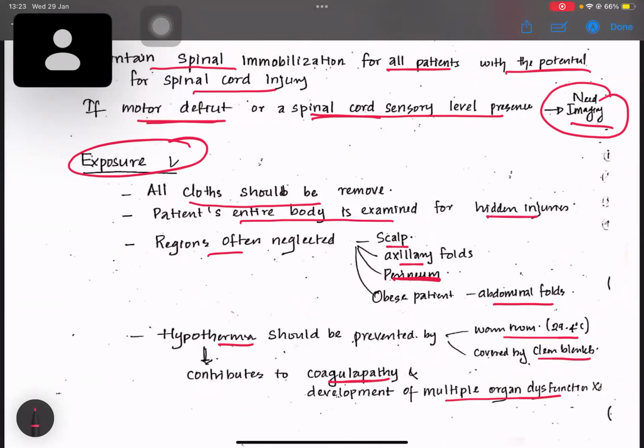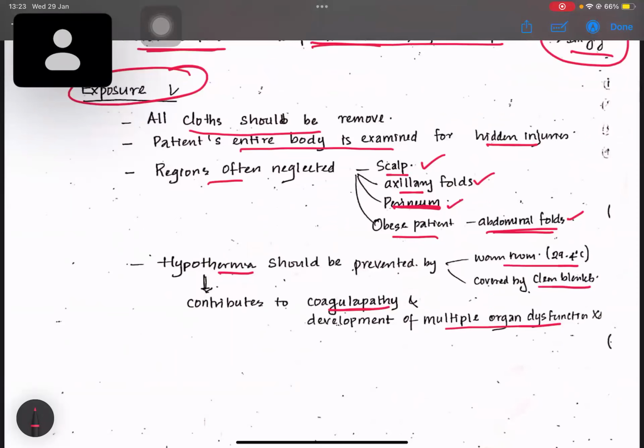Regions often neglected, usually due to hair, are the scalp, axillary folds, perineum, and in an obese patient, the abdominal folds. These are usually forgotten, so we should not forget to check these areas. We have to do a thorough examination, and we should prevent hypothermia, because after removing all the clothes the patient will experience hypothermia, and this can contribute to coagulopathy and can develop multiple organ dysfunction.